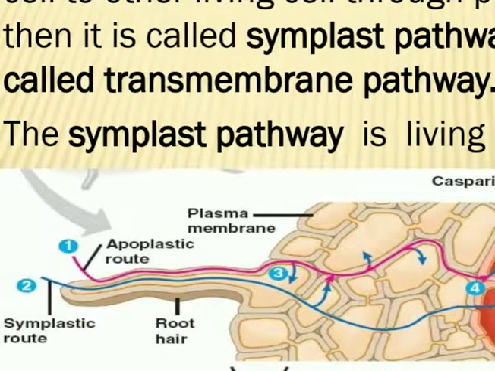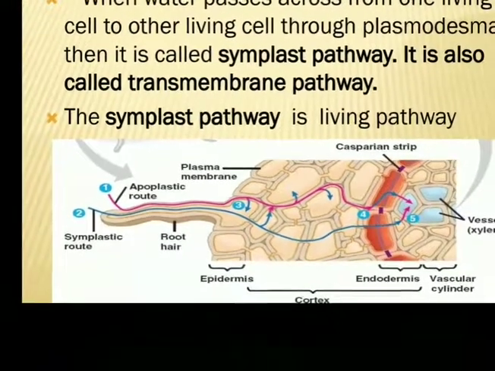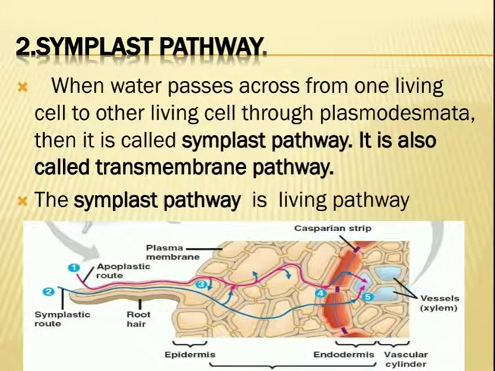The plasmodesmata interconnect the cytoplasm of the cells and form a cytoplasmic network called a symplast. So once again I will repeat what the symplast pathway is. In the symplast pathway, water travels from cell to cell through the cytoplasmic bridges called plasmodesmata. The plasmodesmata interconnect the cytoplasm of cells and form a cytoplasmic network called a symplast.